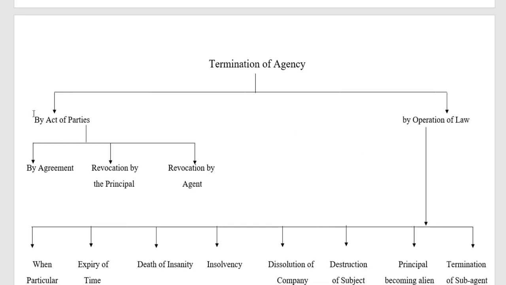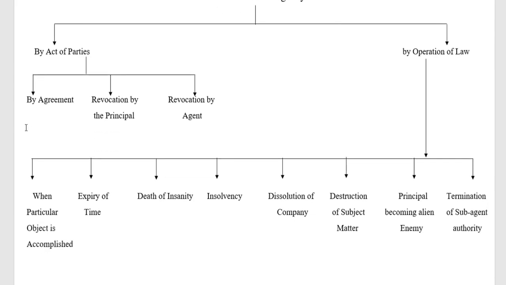Here, under the act of parties, we have to look into termination by agreement. The law allows termination of agency when both the principal and agent are agreed. So by agreement between the principal and agent, the agency can be terminated. That means the law allows the termination of agency when the principal and agent agree. So that is the first aspect.